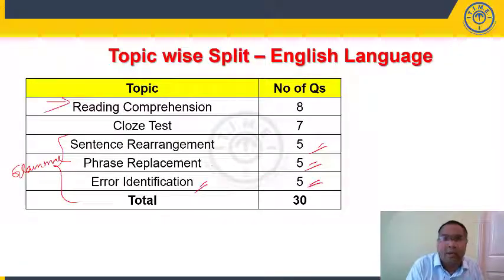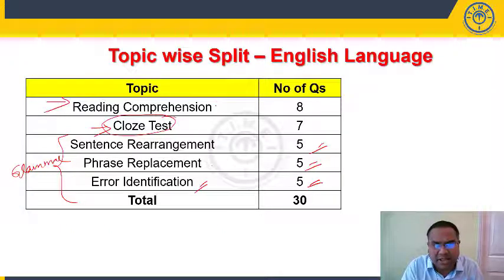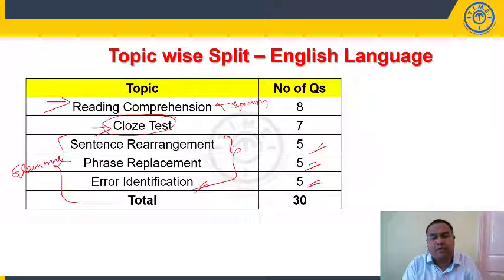This is general comprehension, reading comprehension, and close test, where a paragraph will be given with blanks in between. It is based on your vocabulary. So you find only one question type which is based on vocab, and maybe 1 or 2 questions asked in reading comprehension also, which are based on synonyms, right? But otherwise, if you look at the paper, the maximum number of questions were asked from your grammar area,